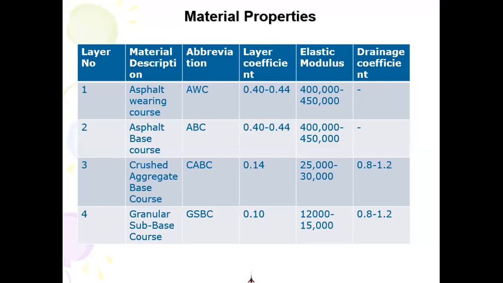One thing that is also required is the drainage coefficient. For the first two layers, we don't consider any drainage coefficient because we assume that our pavement is not permeable.